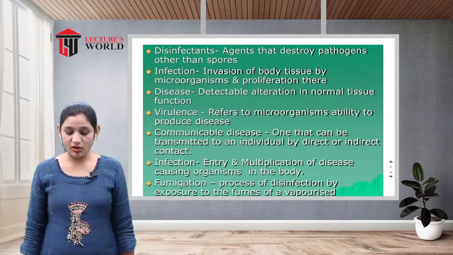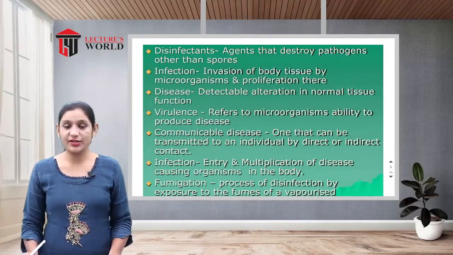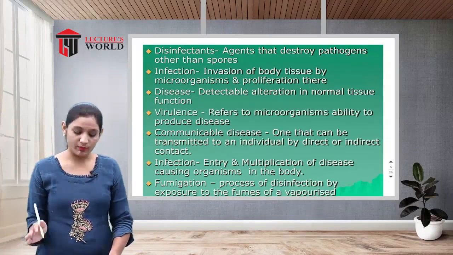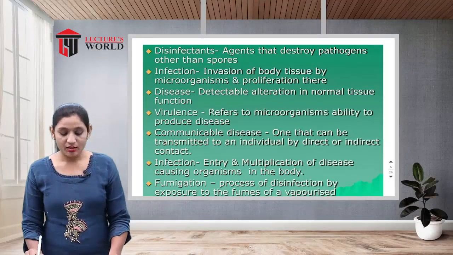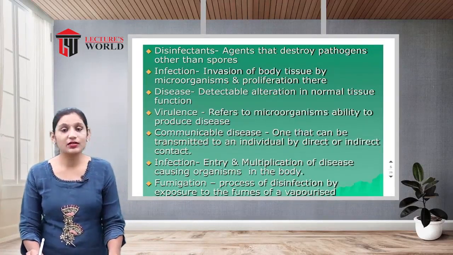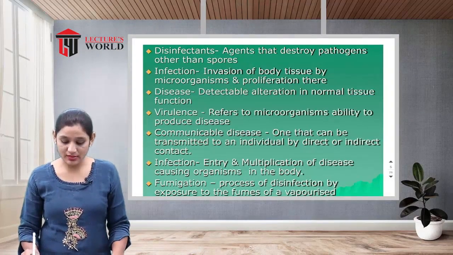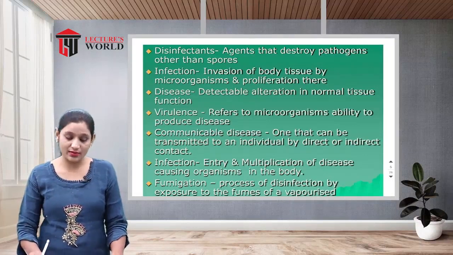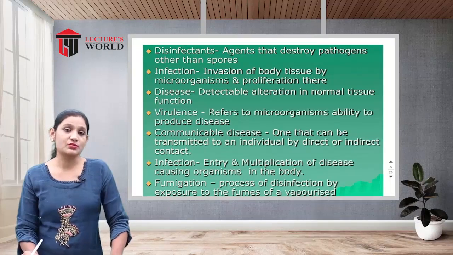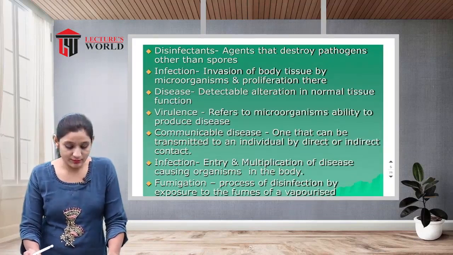Disease is a detectable alteration in normal tissue function, where the normal functions are altered. This is the disease. Virulence refers to a microorganism's ability to produce disease. What is called as virulence? It refers to the microorganism's ability to produce any type of disorder. It means the transfer of toxic substances to the body's tissue and organs. This is called virulence.